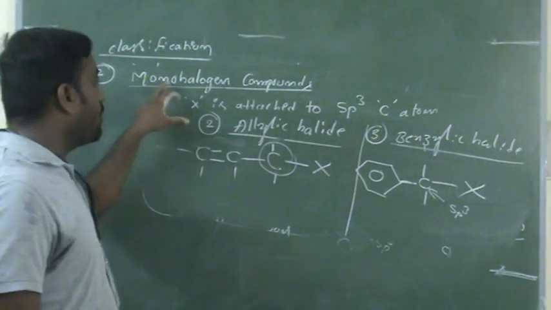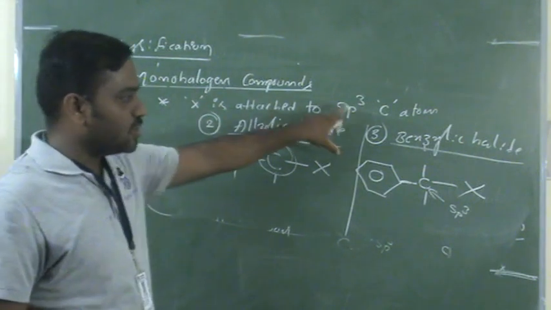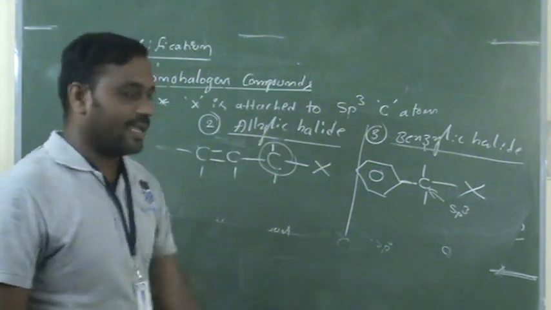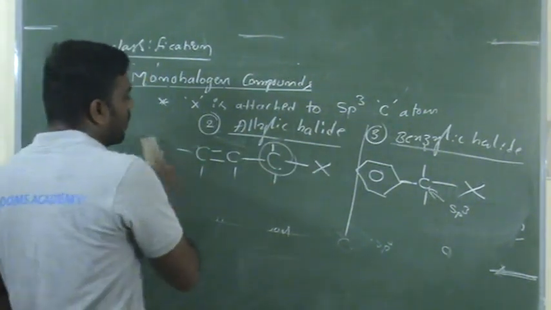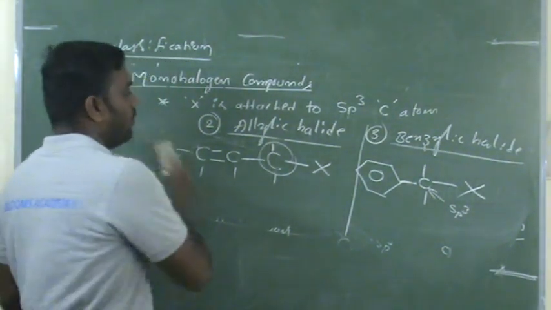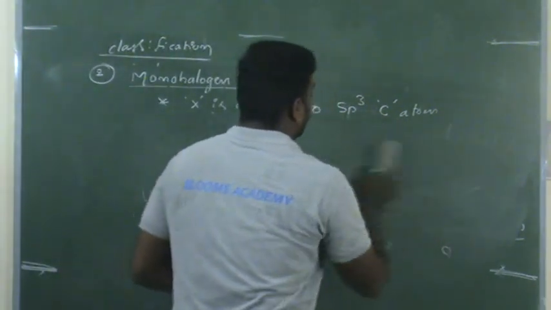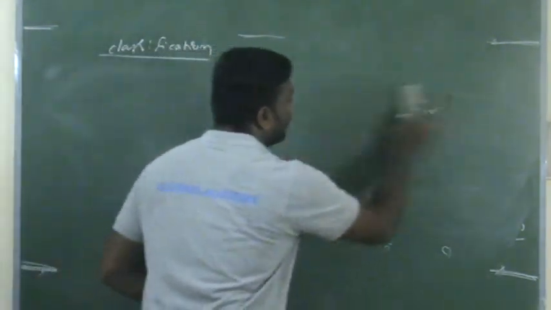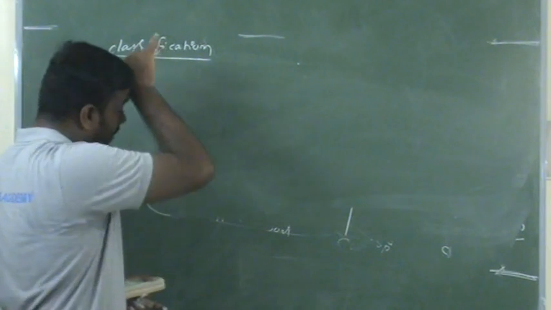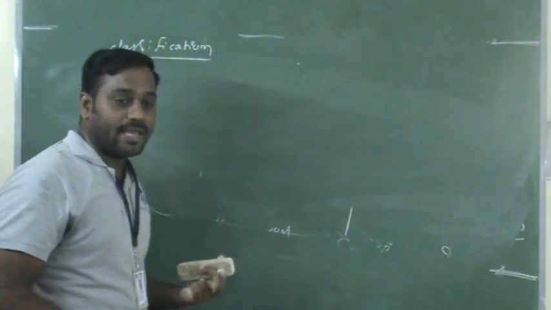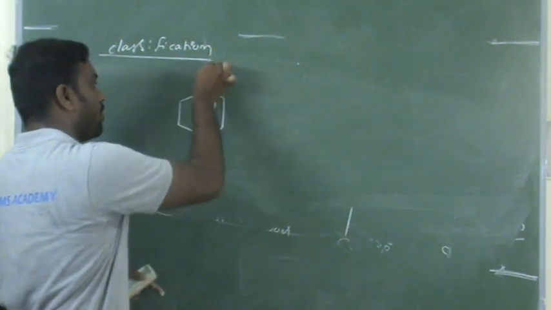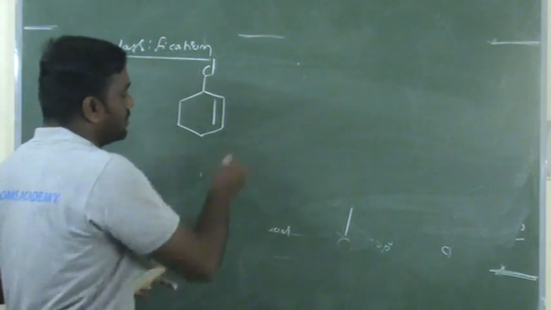This is for monohalogen compounds, where the halogen atom is attached to an sp3 hybridized carbon: alkyl halide, allylic halide, and benzylic halide. Now we are going to discuss some problems on this. I hope you understand the concept. I think you have to answer now. I give you a few seconds. You should answer by taking one empty paper. Let us start now. I will write one compound. Can you tell me whether it belongs to alkyl halide, allylic halide or benzylic halide? Now, what does this compound belong to?